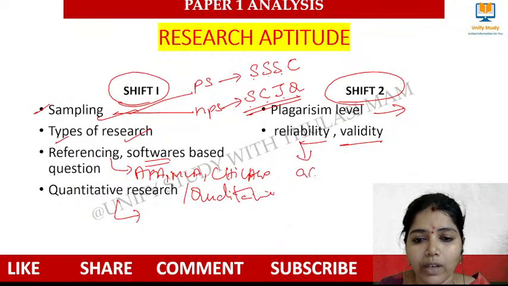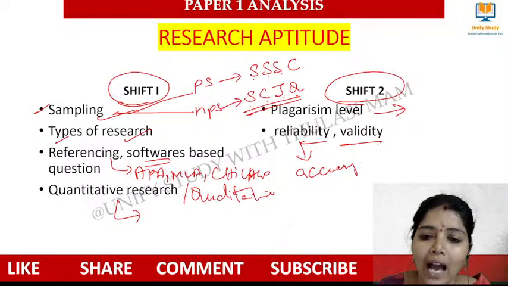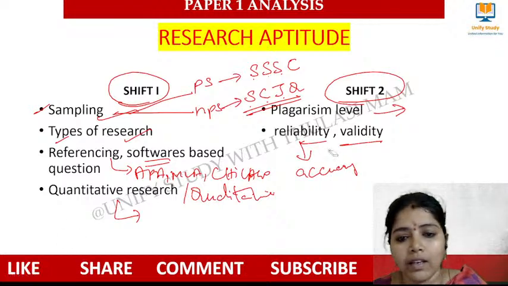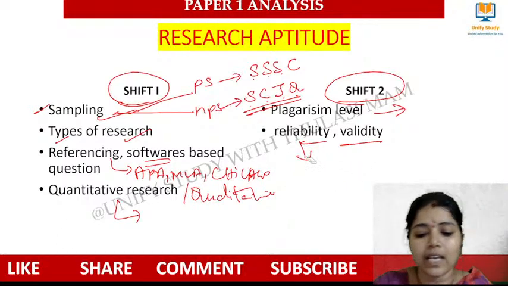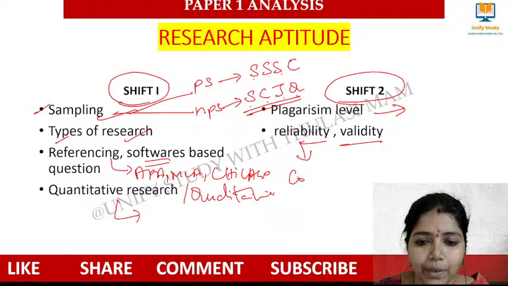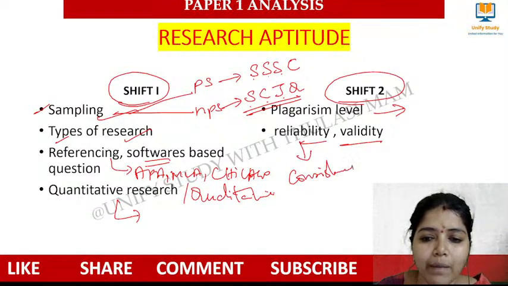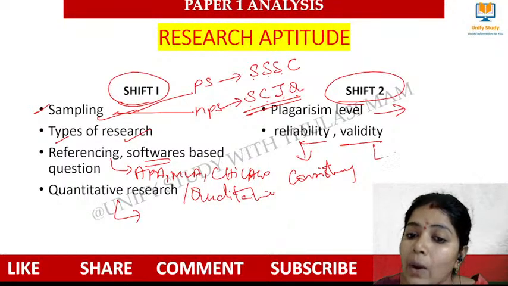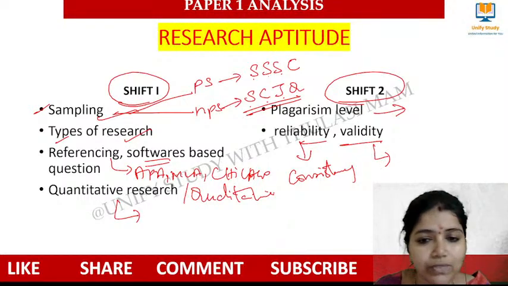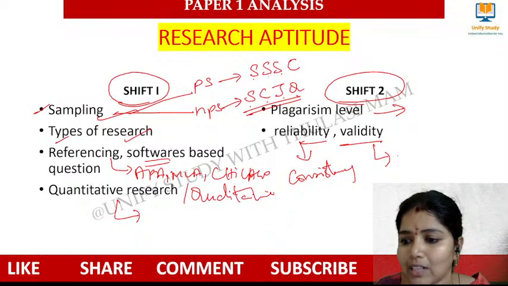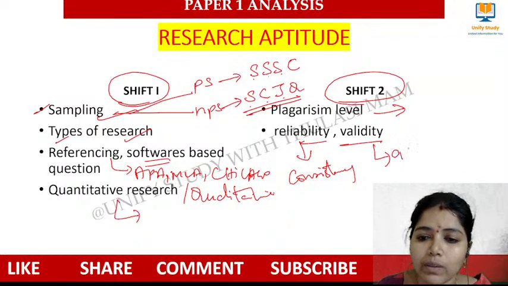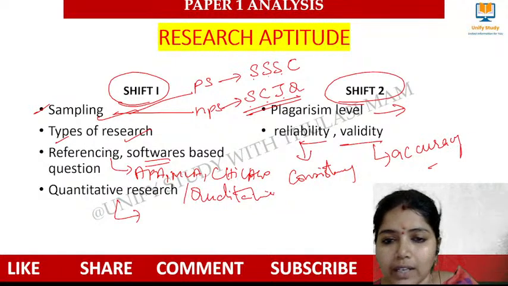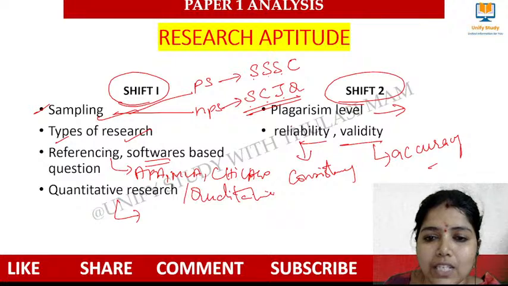Reliability talks about consistency, and validity talks about accuracy. Consistency means any time I do the same research, I should get the same result. That we call reliability. Validity means whether that tool is valid to do that research or not. This talks about accuracy. Clear? So this is about the questions that have been asked in this shift.